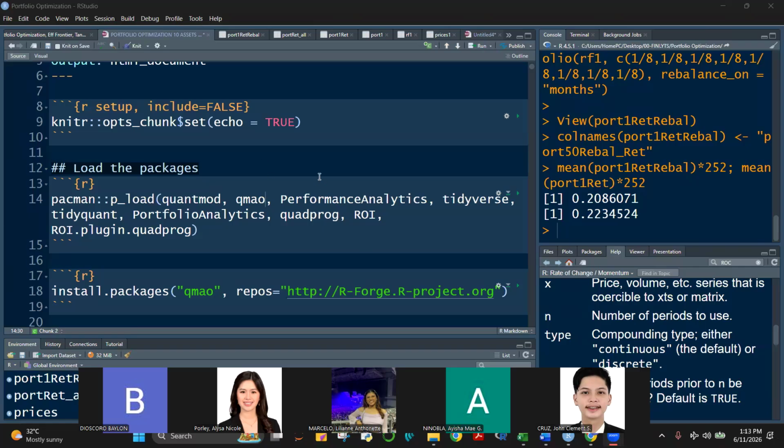Okay, good afternoon, everyone. Today we're going to discuss a new topic, and it's called portfolio optimization. Last time we already started with computing the portfolio returns and portfolio risk. Are we going to need those things for this lesson now? Yes, of course. You will still need to compute the returns and the risk based on what we did last time.